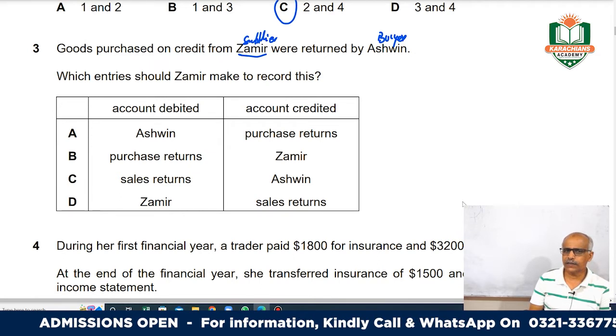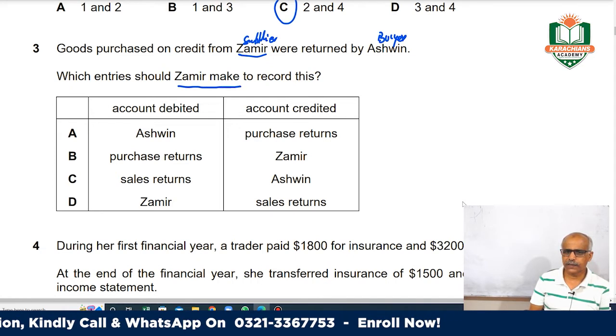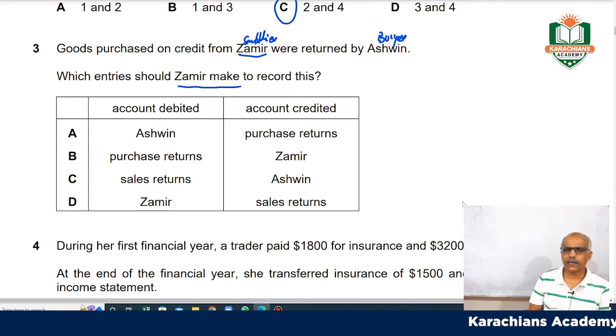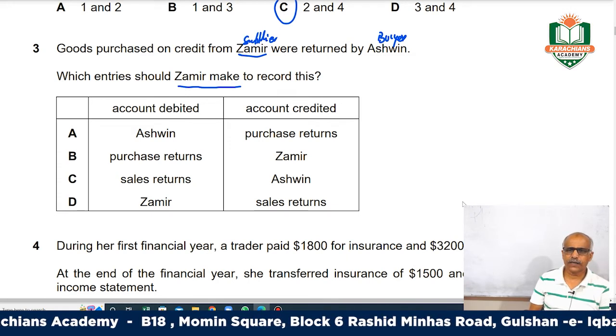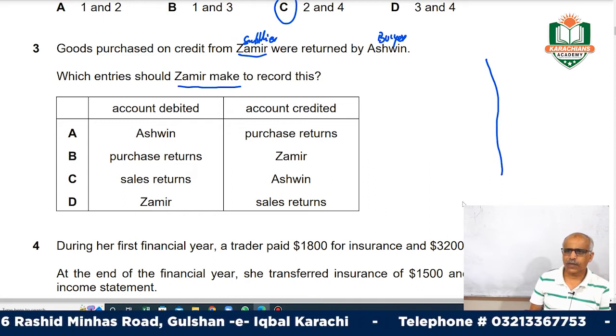Which entries should Zamir make to record? So what the question says, you have to show the entry in Zamir's book. Ashwin is the buyer and Zamir is the seller. He's a supplier, right? So how would the return entries be made? This is very simple.